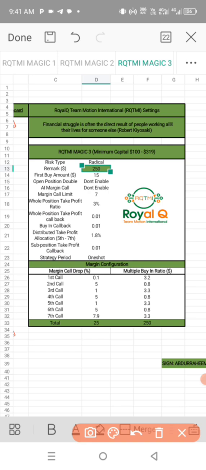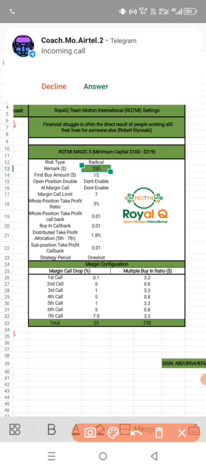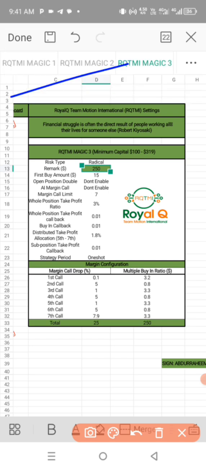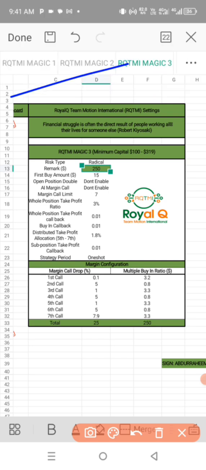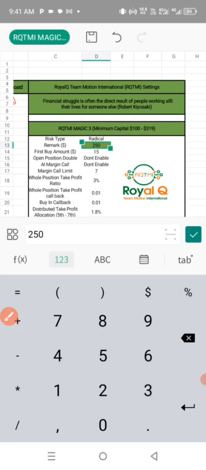Now, that's for $250. Now, let's say you have $500. You divide $500 by 10, it will give you $50. Because you're using a leverage of 10, 10 times 50 will give you 500. So you're going to type 500 there.